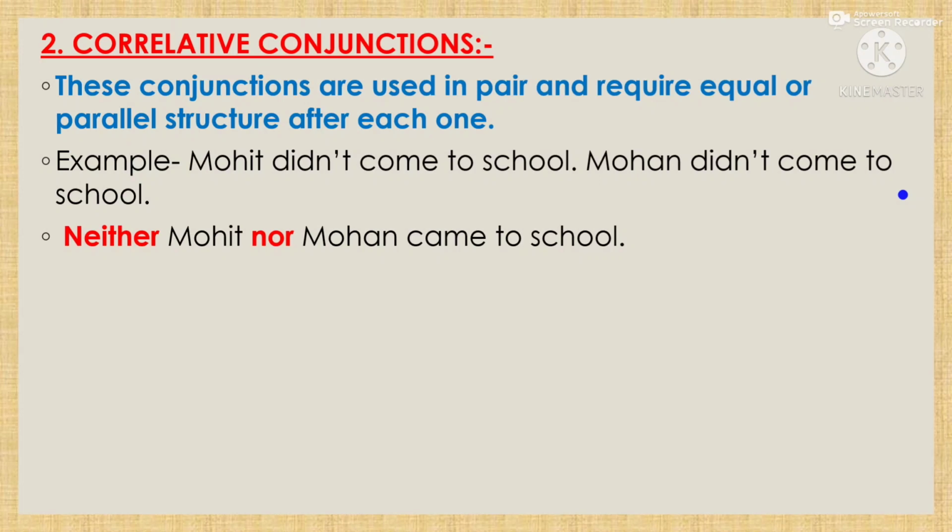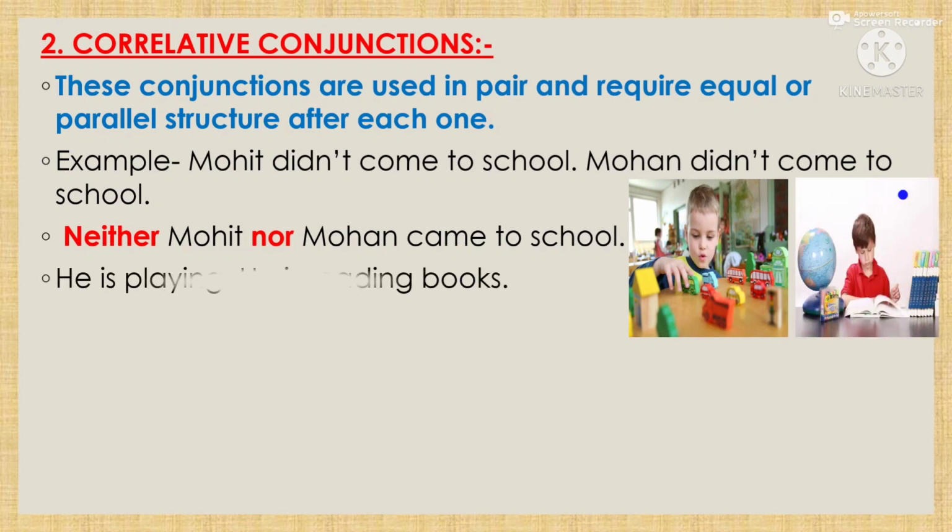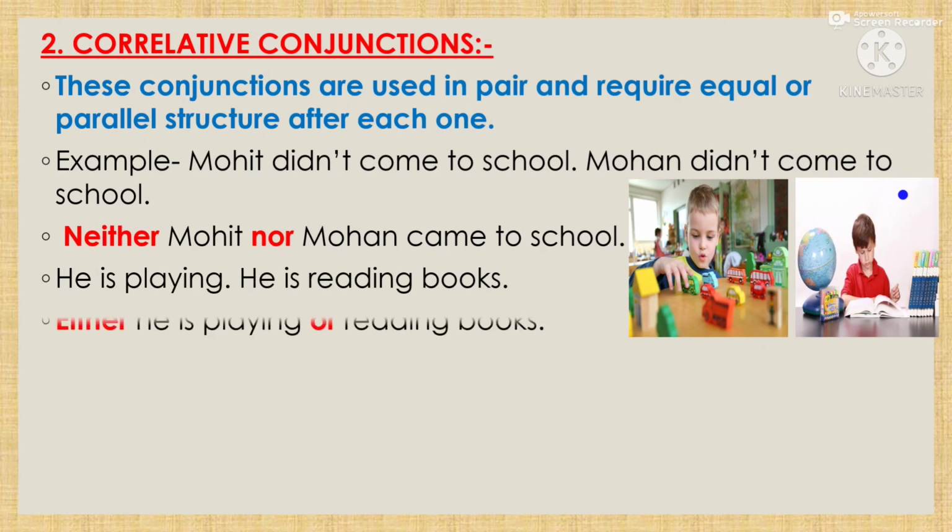So we can join: neither Mohit nor Mohan came to school. Neither nor is an example of correlative conjunction. Okay, next one: he is playing, he is reading books. We can join: either he is playing or reading books. Neither nor means both are negative sentences.